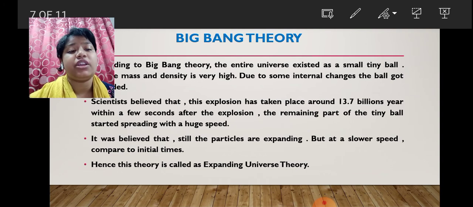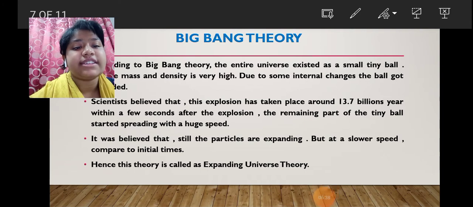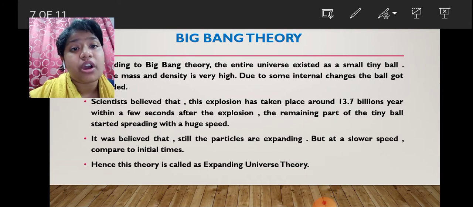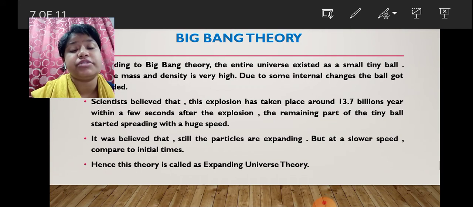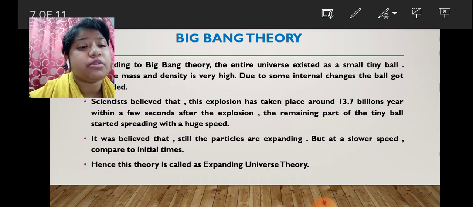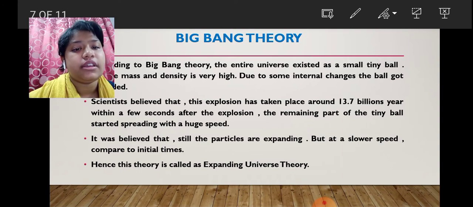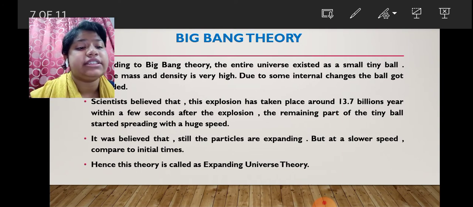Why is it called the expanding universe theory? Because it is based on the expansion of the particles which we have seen after the explosion of the tiny ball. So this was all about the Big Bang theory.